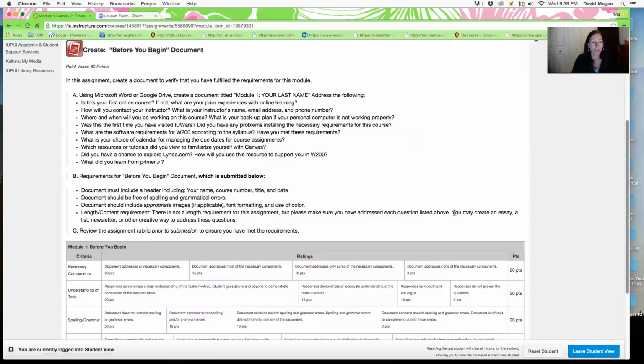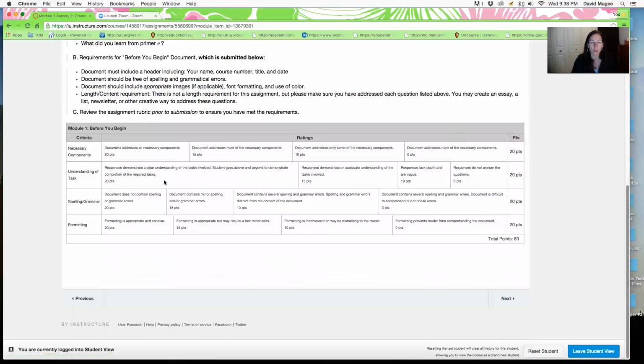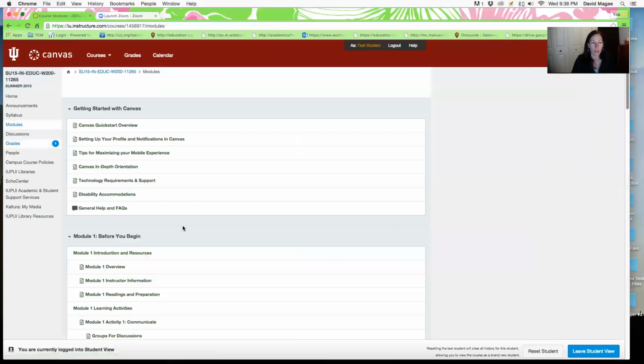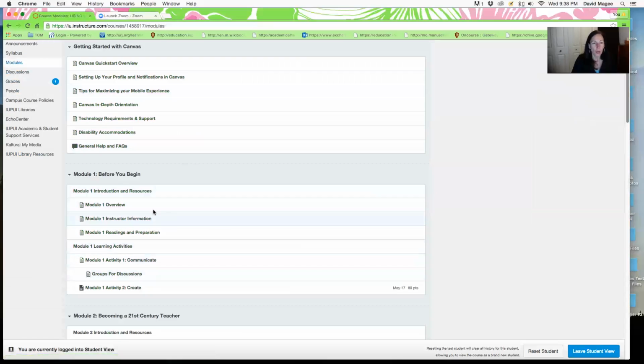So I'm actually going to go, and then each assignment should have a rubric that tells you how I'm going to grade it. So I'm going to go back now to the modules. Okay. So basically we've gone over all of these things, and I'm not going to go over all the different modules.